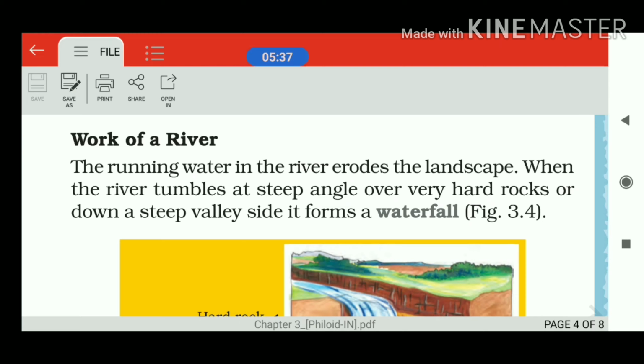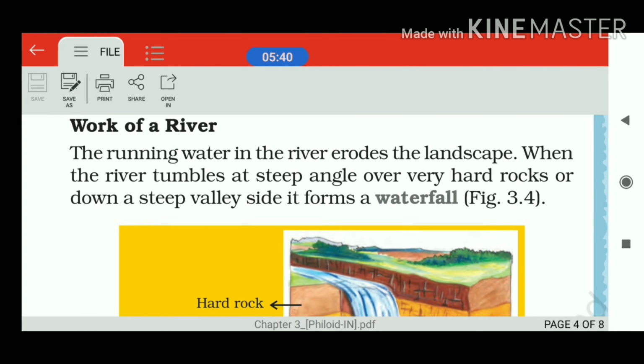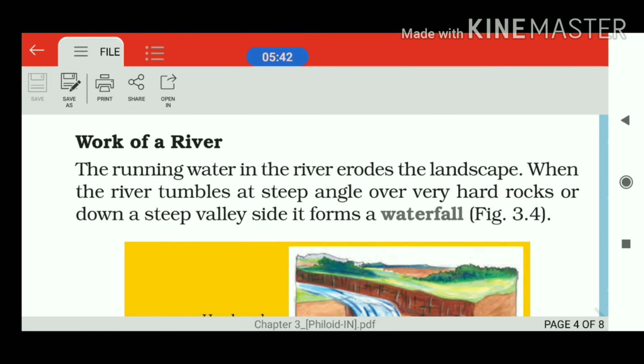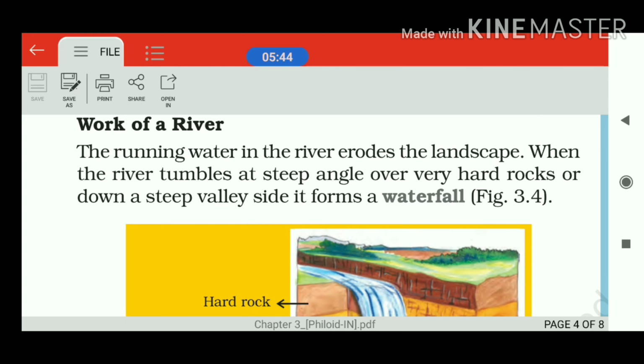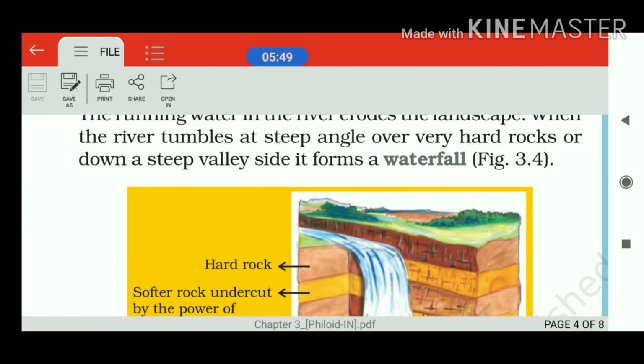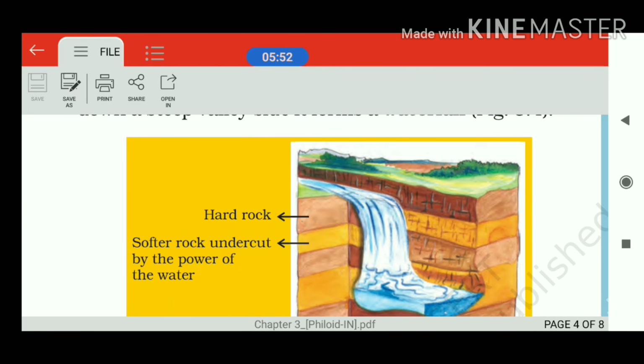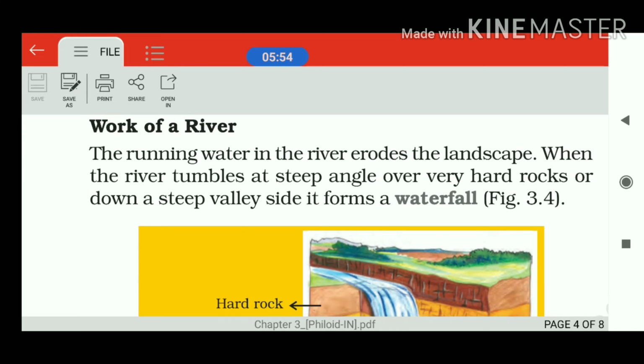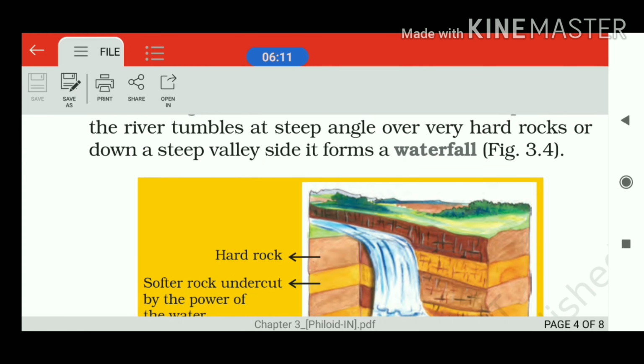So in this portion we are going to learn about the erosional and depositional work of the river. The first stage of the river is mainly associated with erosional work. In the second stage we mainly see depositional work, with some erosional work side by side, and in the last stage mainly deposition takes place. So in this regard, first of all we are going to look at some of the erosional landforms.